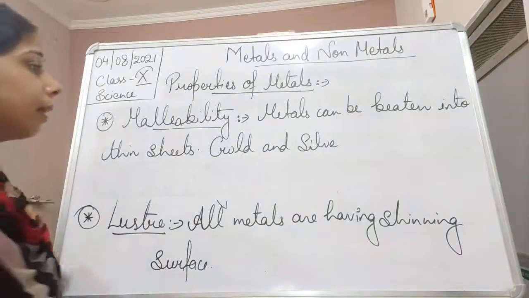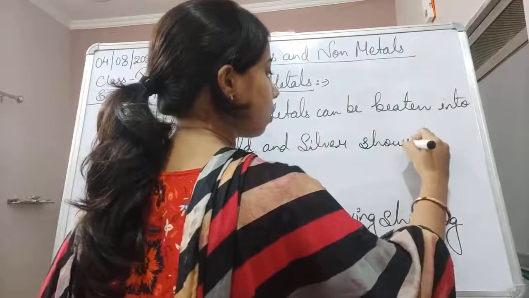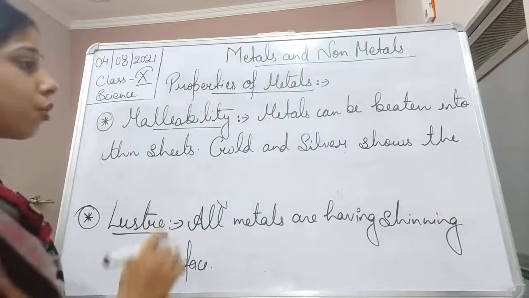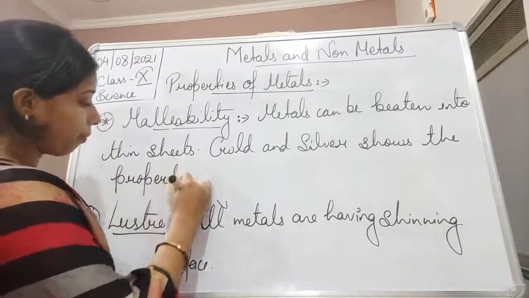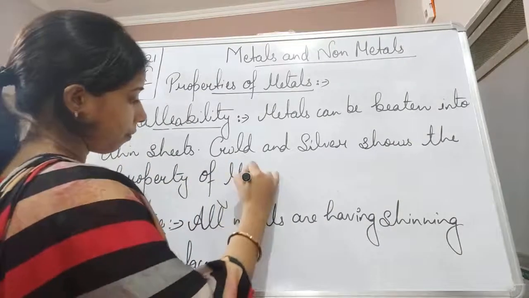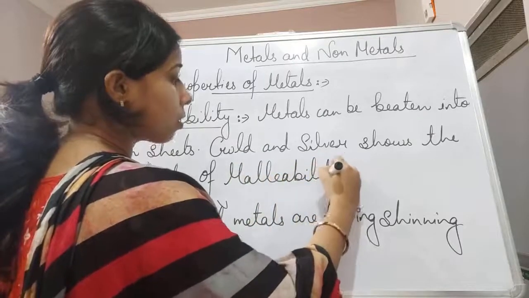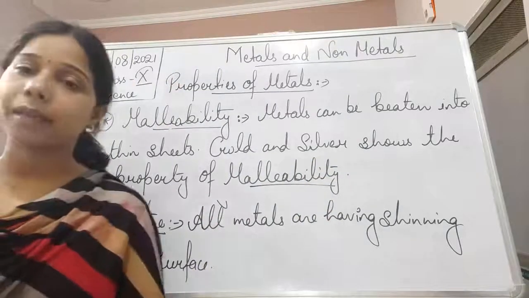So we can say here that gold and silver show the property of malleability. Okay, so this is a kind of property which is shown by metals.